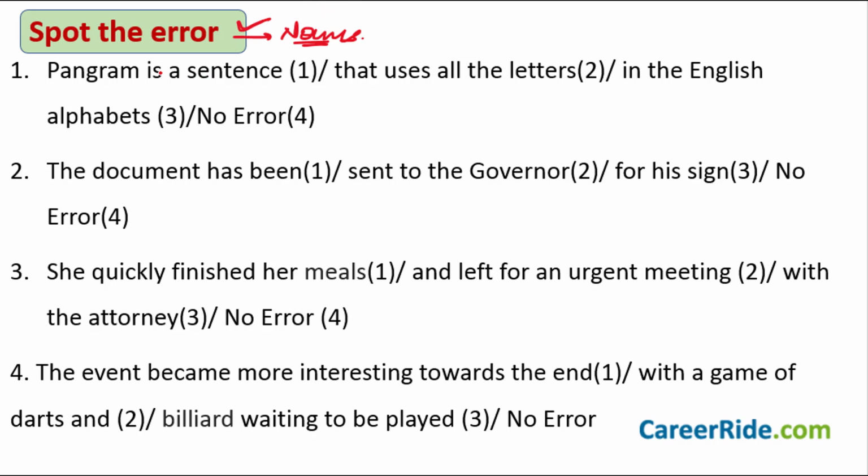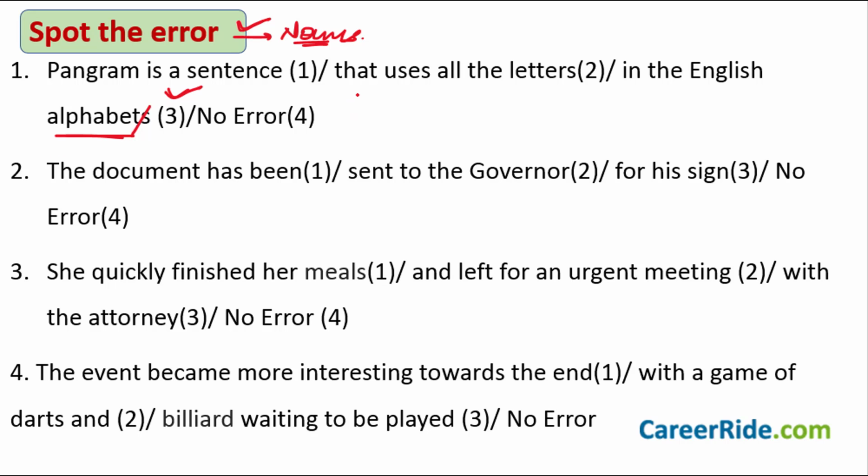So, pay attention. The first sentence here says, pangram is a sentence that uses all the letters in the English alphabets. Now, try to find out which part of the sentence carries an error in it and try to answer it for yourself. Pangram is a sentence, this is fine, that uses all the letters, this is also fine, in the English alphabets. So if you see, it is actually the third part of the sentence that carries an error in it. And what is the error? The error is this word alphabets here. Because it should just be alphabet, it should not be alphabets.